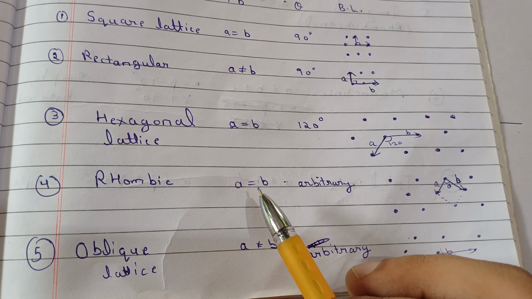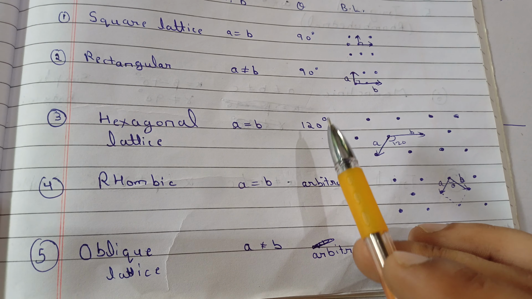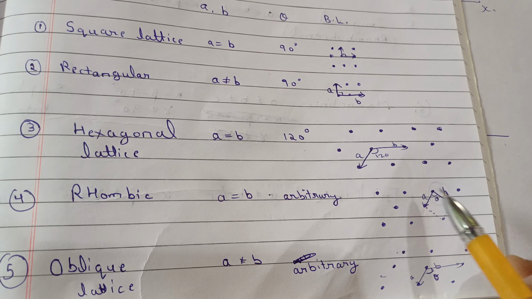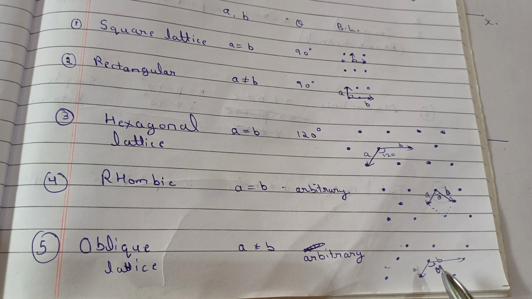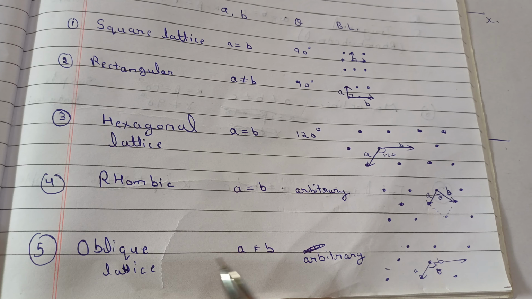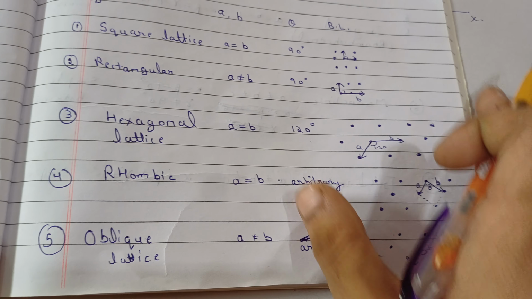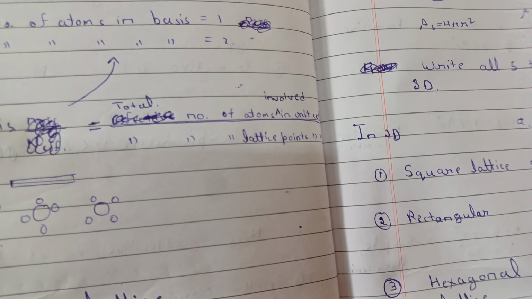In rhombic, a and b will be equal, but the angle can be anything. So this will be like this. Oblique lattice, a won't be equal to b and theta can be anything. Okay, so this is the oblique lattice. Only these are the 5 possible lattices in 2D.